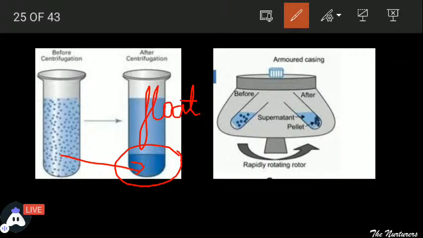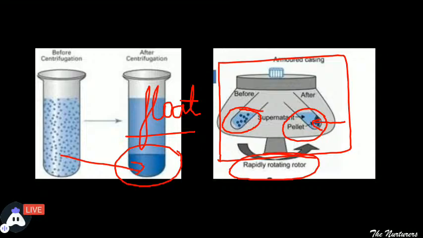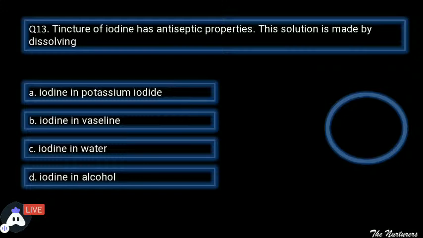Now you can see this is a centrifuging machine in which different test tubes are kept, and the mixture is rotated at very high speed. It is written rapidly rotating motor. After the mixture has been rotated at very high speed, you can see the particles were mixed up before, and after that the heavier particles settled down. This principle is used in centrifugation machines. Basically, the butter is separated from the milk in this particular form. Even it is used in diagnostic laboratories, so there are so many uses of it.